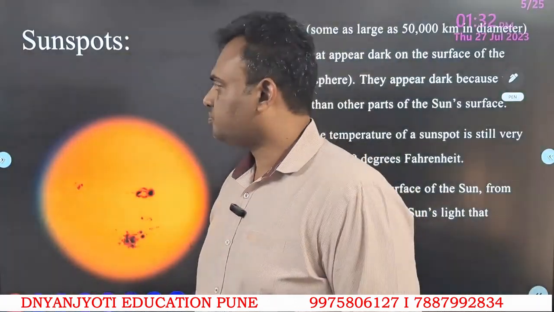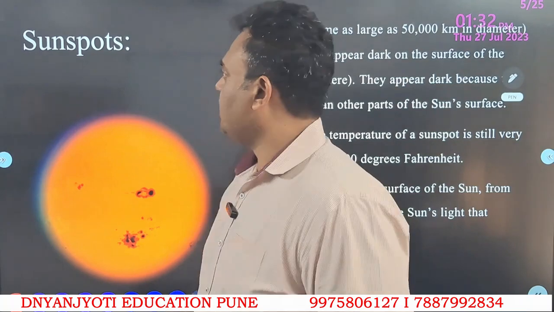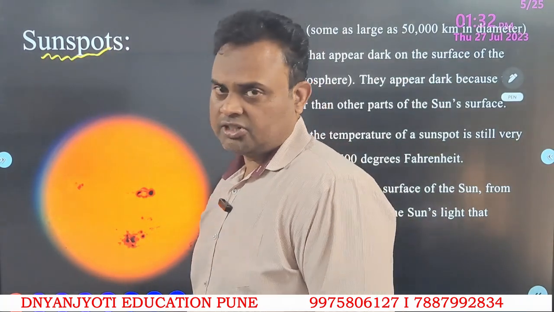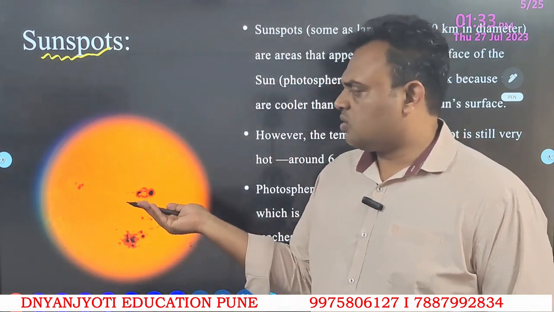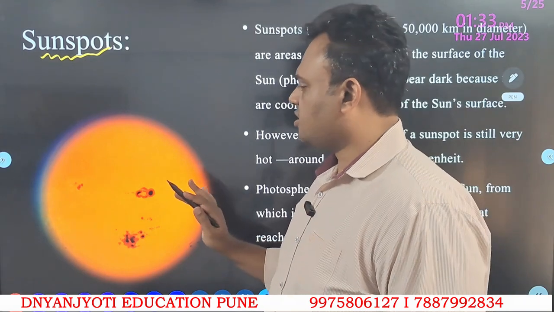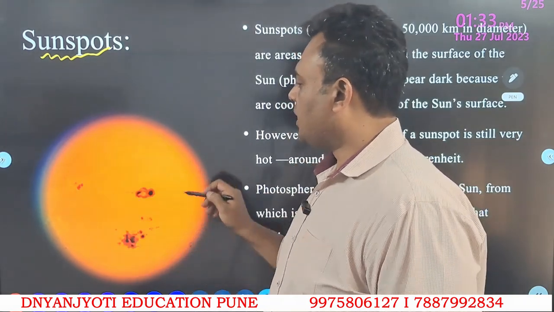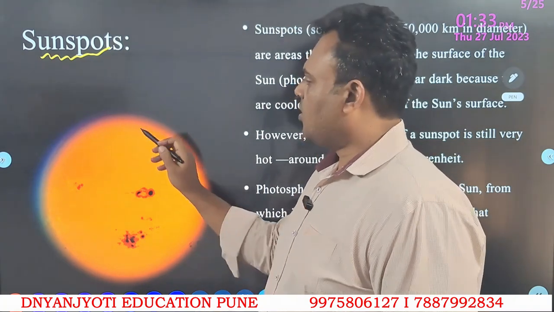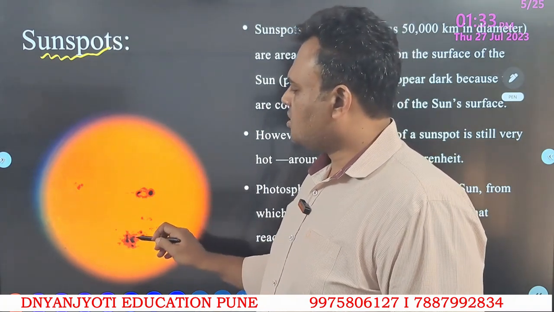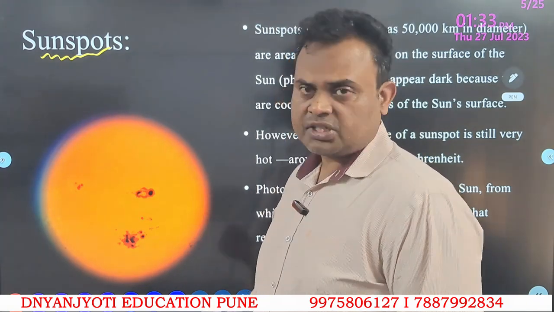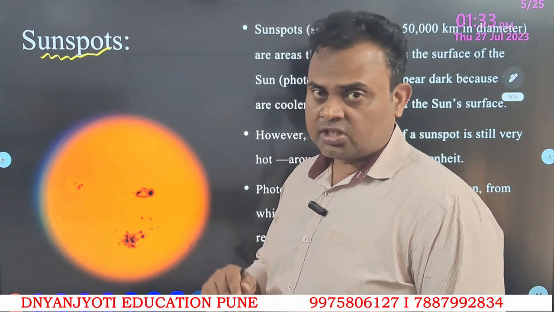Moving further, we can have an understanding of what you understand by sunspots. If you look at this figure, you can understand what is meant by sunspot. This is the glaring sun, the bright star, and on this bright star you can see some spots which are black in color. These are nothing but sunspots. So what are sunspots?